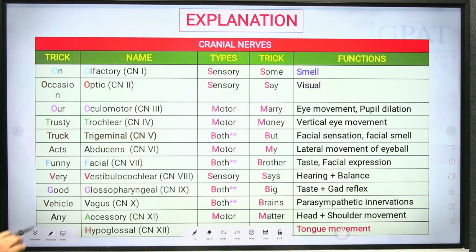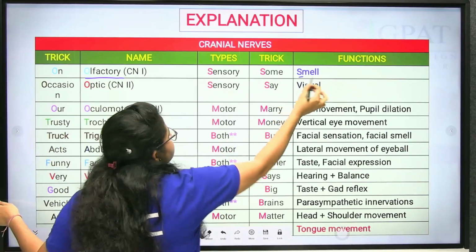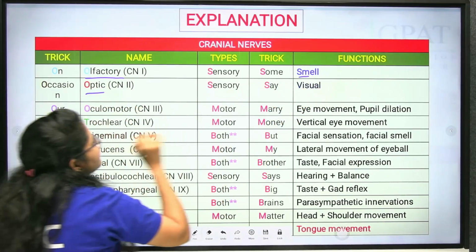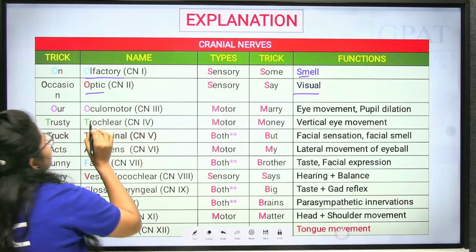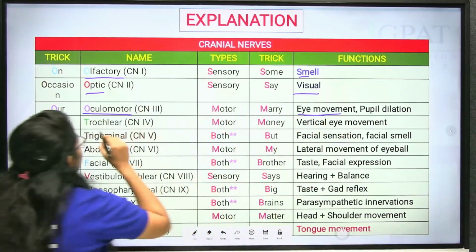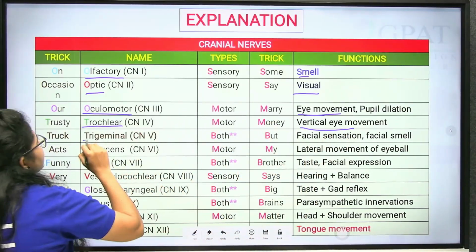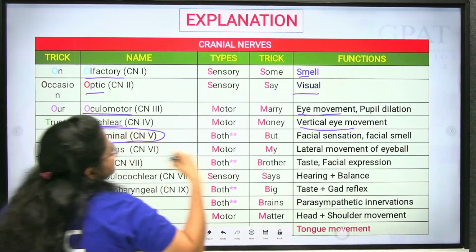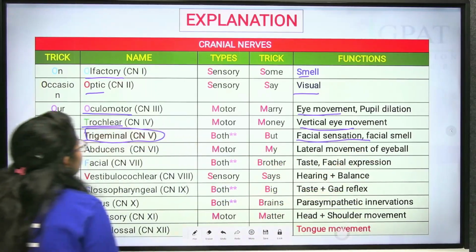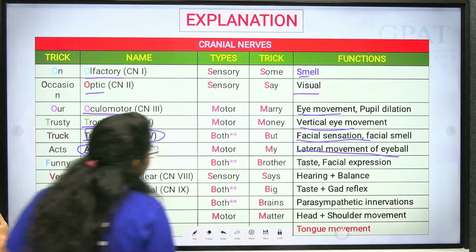Olfactory nerve, responsible for smell. Optic nerve, responsible for vision. Oculomotor nerve, responsible for eye movement. Trochlear nerve, responsible for vertical eye movement. Trigeminal nerve, responsible for facial sensation. Abducens, responsible for lateral movement of the eyeball.